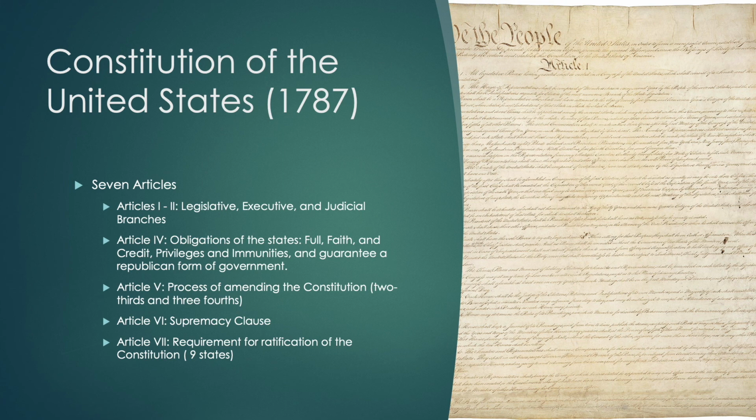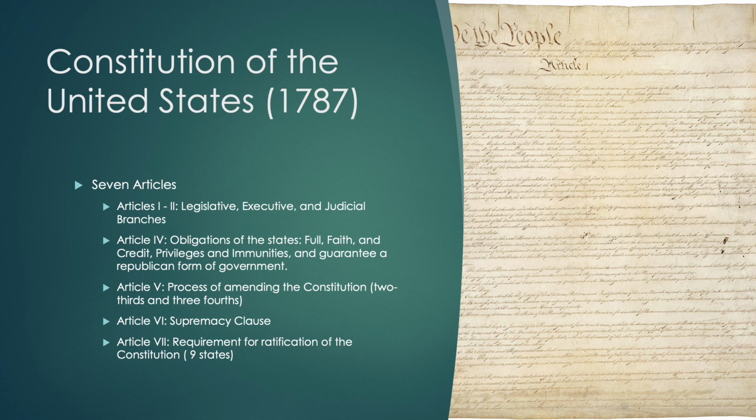There are 7 articles in the Constitution of the United States. Articles 1, 2, and 3 represent the legislative, executive, and judicial branches. Article 1 being the longest, most detailed. Article 2, the executive branch. And then Article 3, the judicial branch.